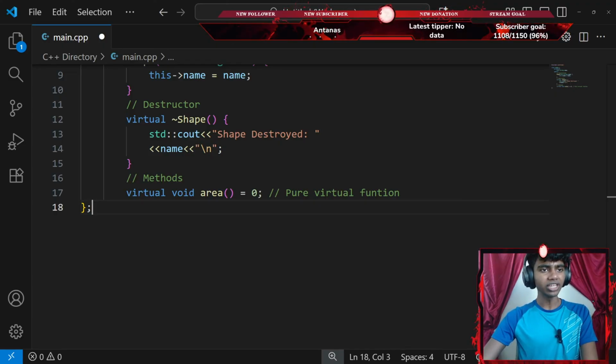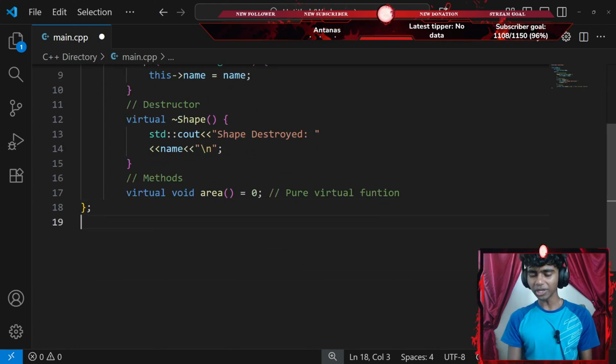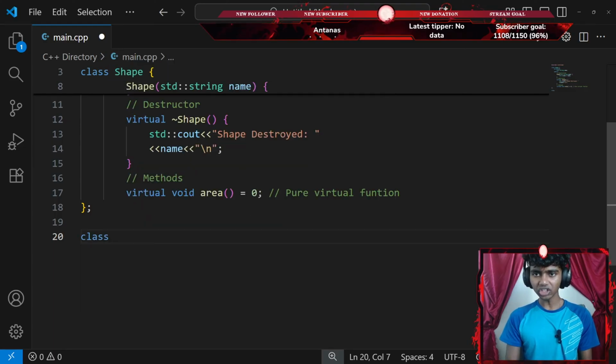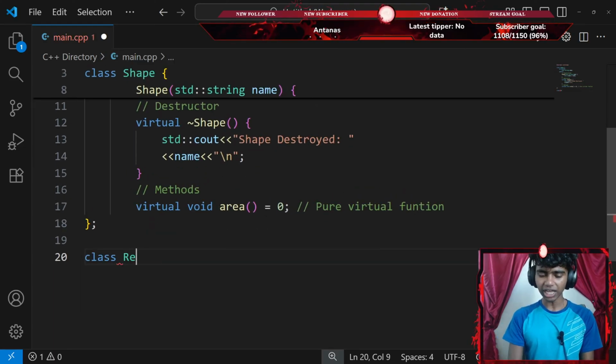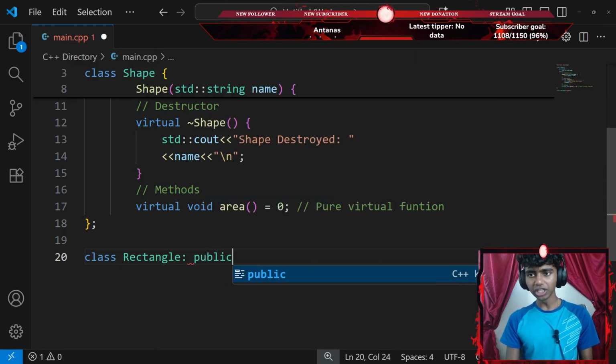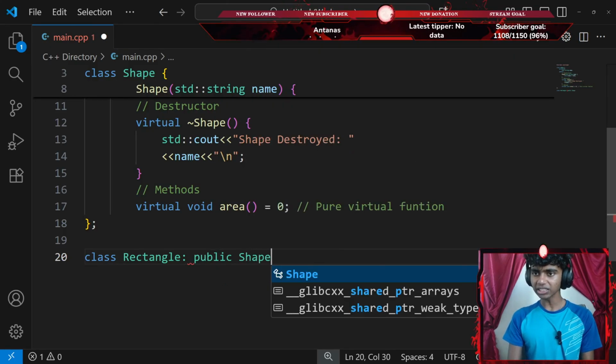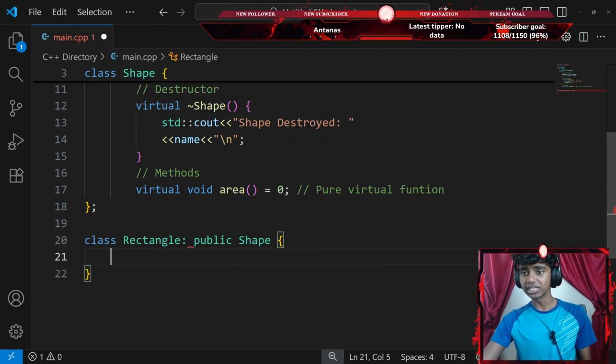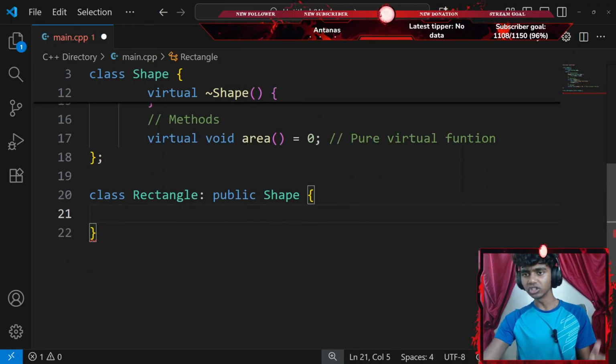That said, was this the only instructions, guys? I didn't even declare anything. I'm assuming I gotta create another class. So let's go ahead and create another class, for example, rectangle. My rectangle class does inherit all the public content from my shape class. And then I'm gonna add a pair of curly braces.